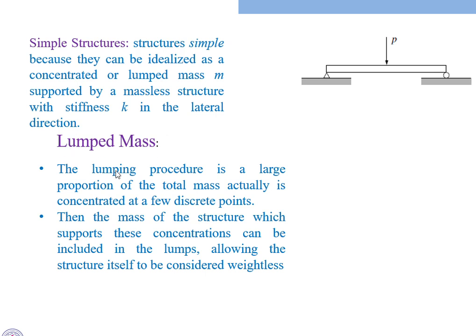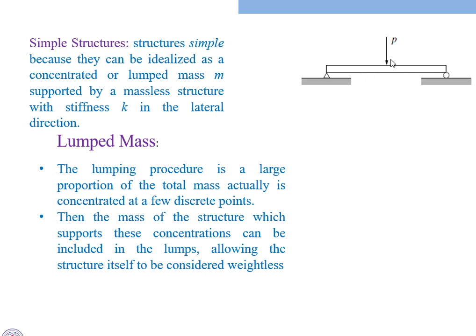In the case of lumped mass, the lumping procedure means a large proportion of the total mass is actually concentrated at a few discrete points. The total mass will be discretized into different parts depending on requirements and on the deflected shape profile of the beam or structure.